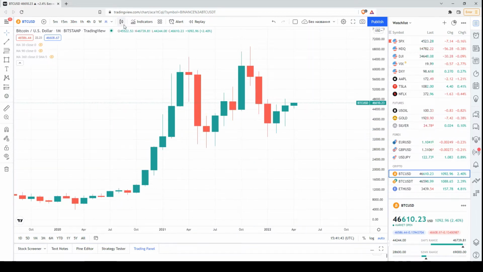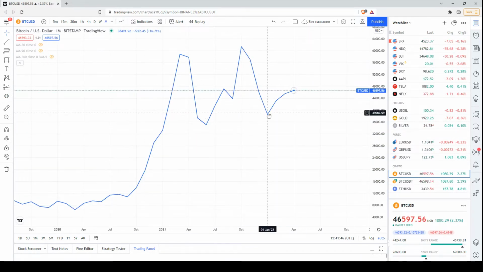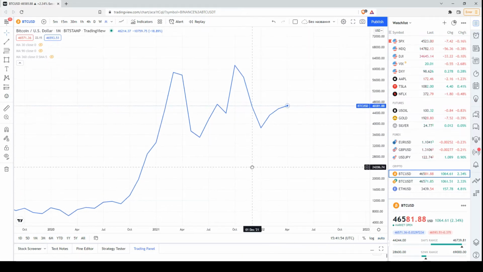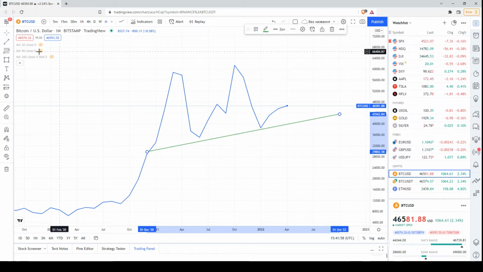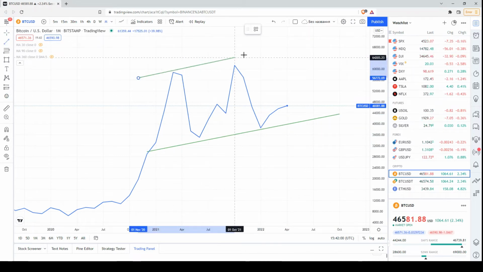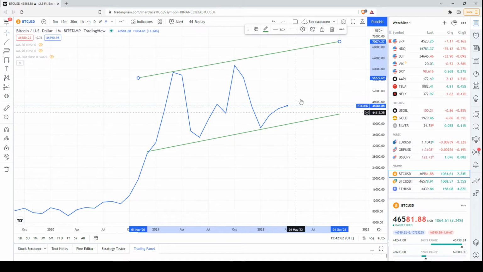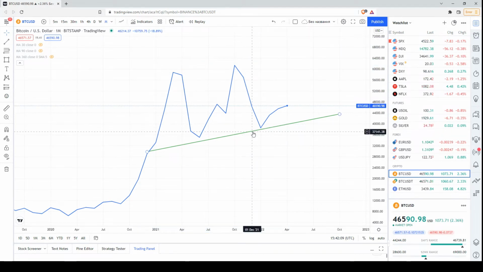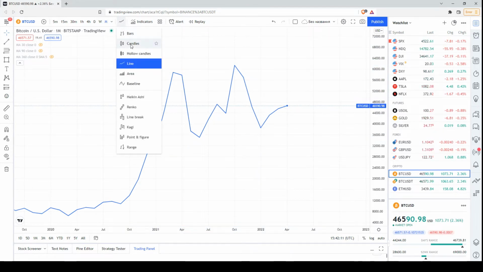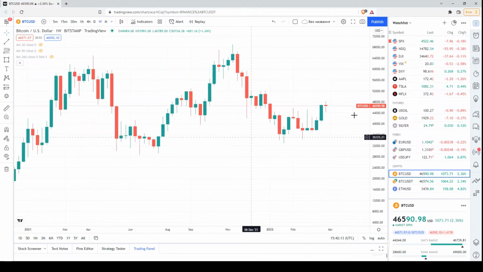Okay, and let me once again remind you that this local low is above the previous one. So let's say within the previous one, but I would say slightly above the previous one. That's why it seems that we can see some kind of ascending channel here. Hopefully, we're at the very beginning of this potential ascending channel, but it is still a possible scenario. So this will be a continuation of this uptrend. So now let's check the weekly chart.